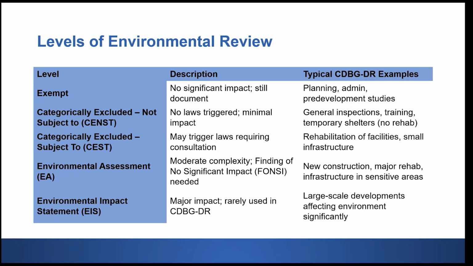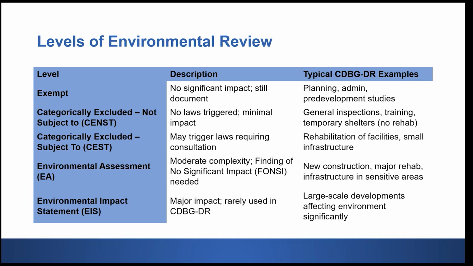Now, when we talk about environmental review under CDBG-DR, there are several main levels of review, at least five, and each of these is based on the potential impact of that particular activity. So, the first level is the exempt category, and this category applies to activities that have no physical impact on the environment, like administrative planning costs. Then you have the second level, which is categorically excluded, not subject to. These are activities that are technically excluded from further review because they have minimal or no effect on the environment, like certain public services or general management actions.